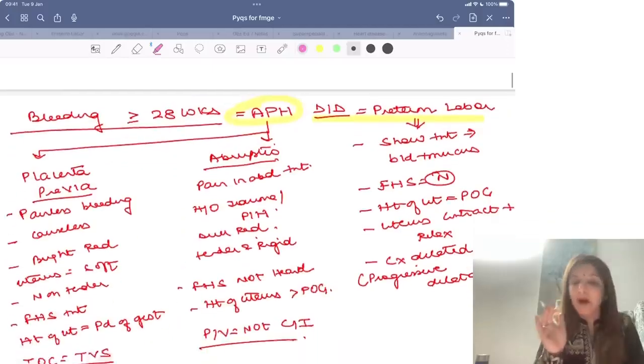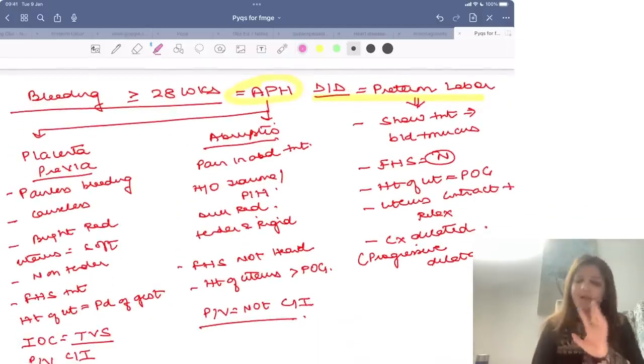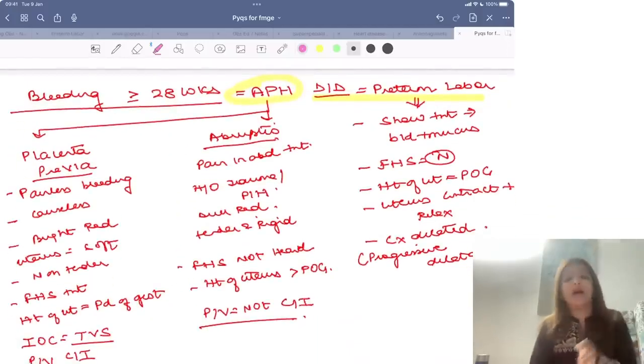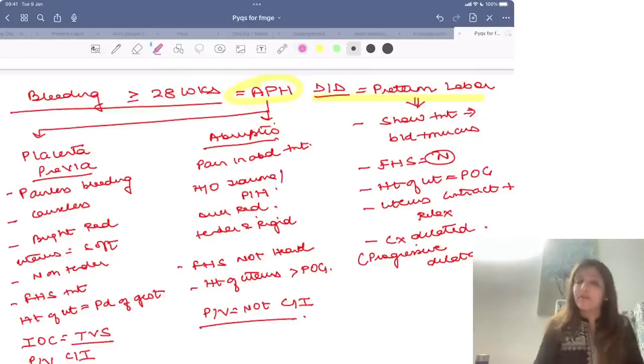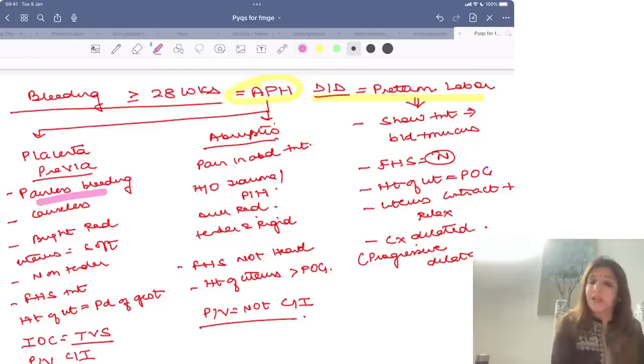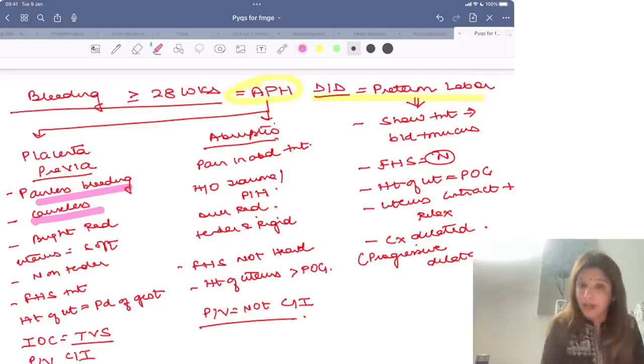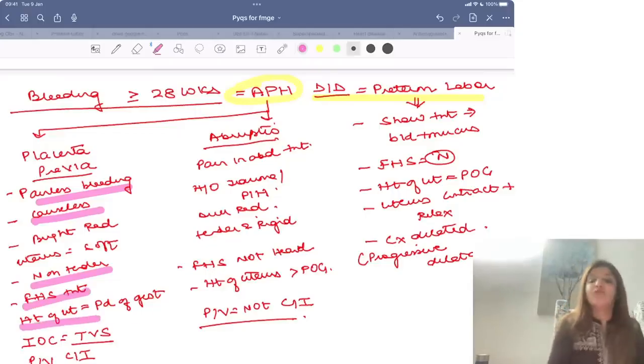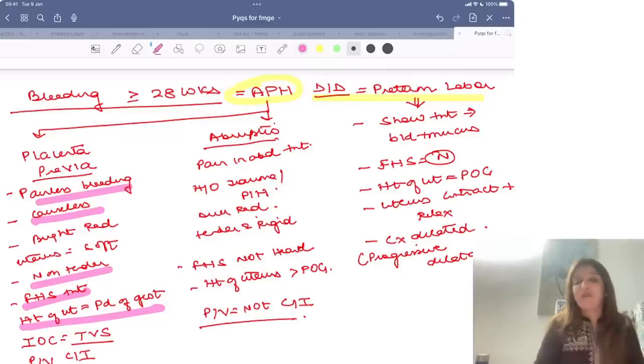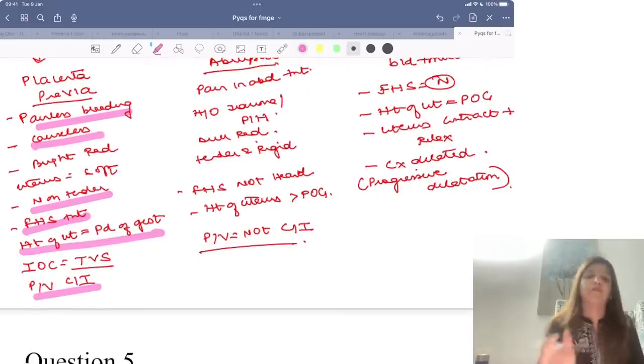Now in antepartum hemorrhage, there can be two conditions. I am sure all of you know that placenta previa and abruptio placentae. What kind of bleeding is there in placenta previa? Painless bleeding, there is no reason for that bleeding. Bleeding is bright red in color. Uterus is non-tender, fetal heart sounds are easily heard, and height of the uterus is equal to the period of gestation. In case of placenta previa, per vaginal examination is contraindicated, but the investigation of choice is TVS.